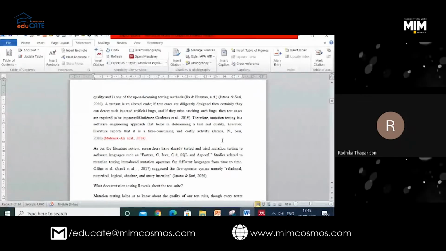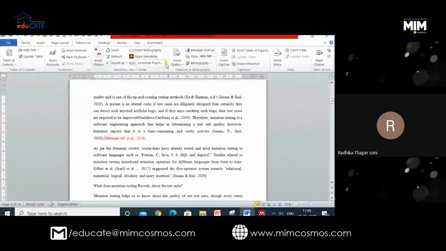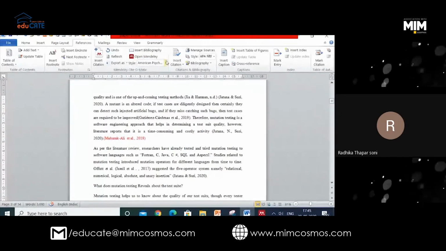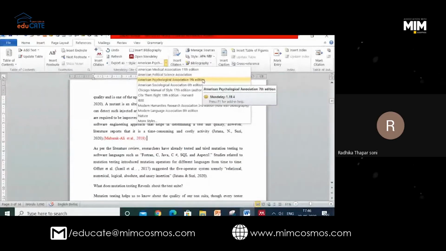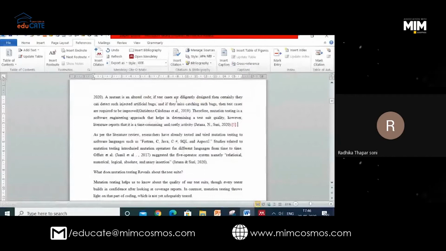Another thing, you have got various styles. Can you see this style? For example, I was by default using the American Psychological Association 7th edition, APA 7. Now I have changed to IEEE. Now see, can you see this red 5?